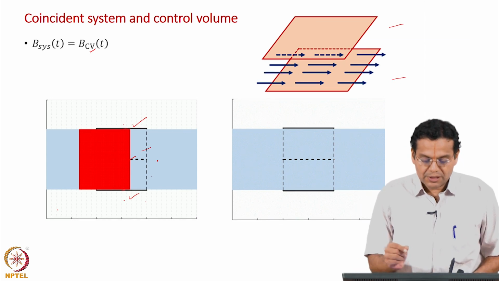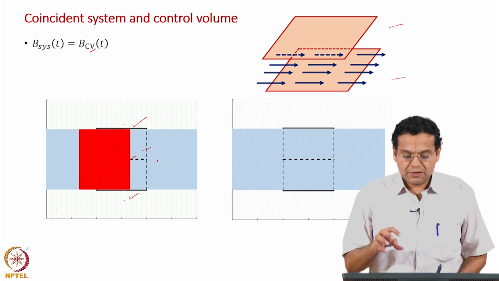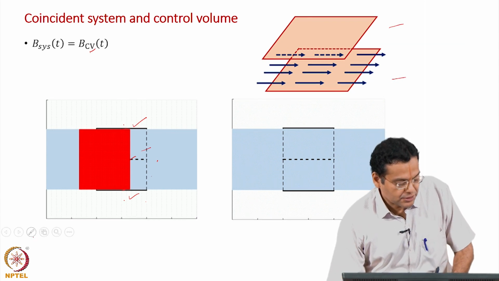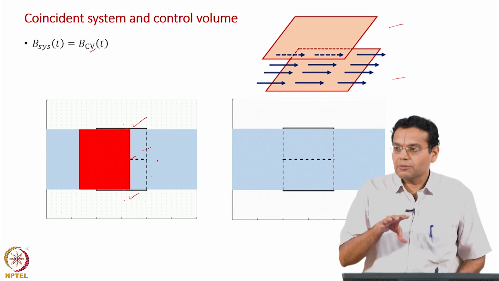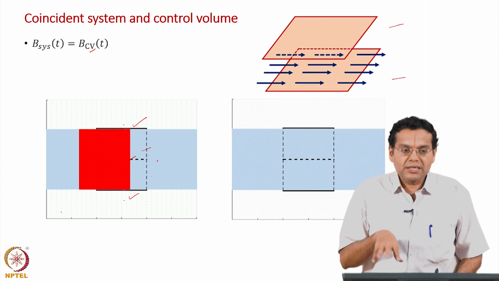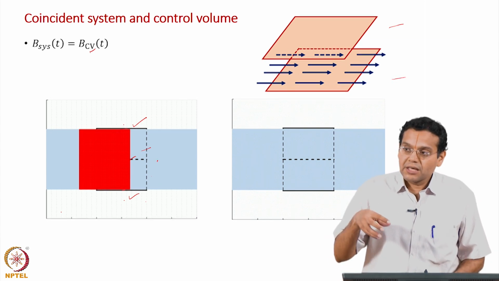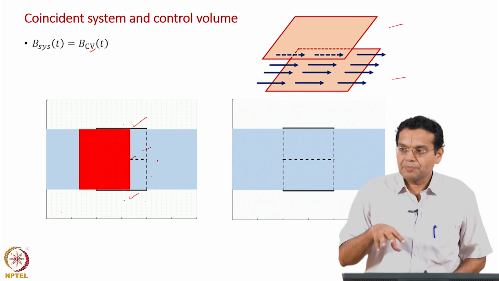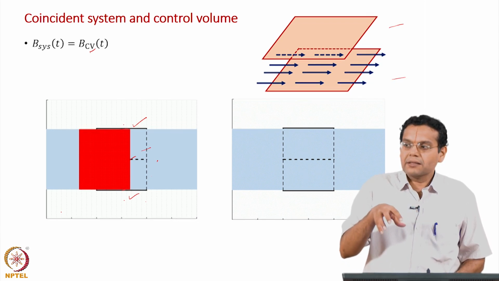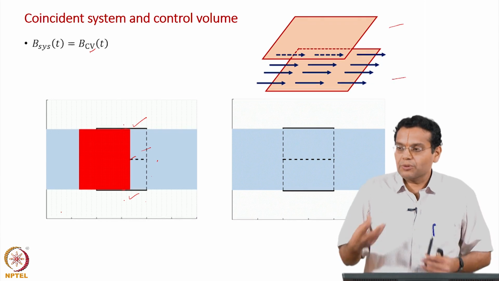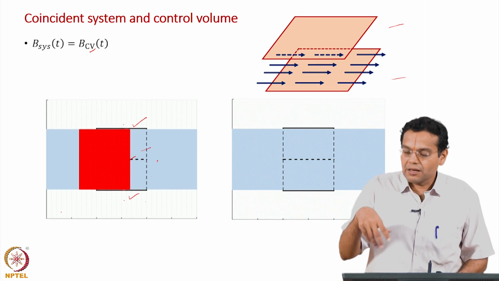Now you just watch the different options of system. The best option is when the system coincides with the control volume. Why do we do that? The boundaries of the system are then well defined and coincide with those of the control volume, for which we need to derive the conservation equation. That connects the boundaries of the system and the boundaries of the control volume, they just coincide, so that we can relate the laws of physics to the conservation equations.